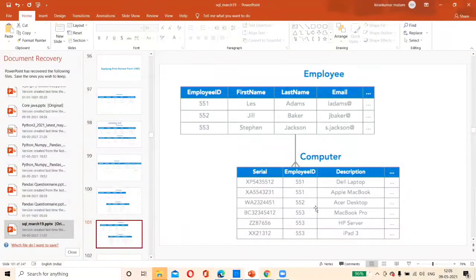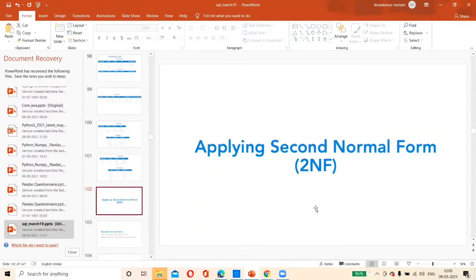Are you clear? Geeta, any doubt here? Sudha, any doubt? Sir, I think we have to connect these two tables later on. This is automatic. Yesterday we have done employee and employee skill. We are not maintaining them in one table. We use primary key and foreign key. Correct, primary key and foreign key. Now we are going into second normal form.